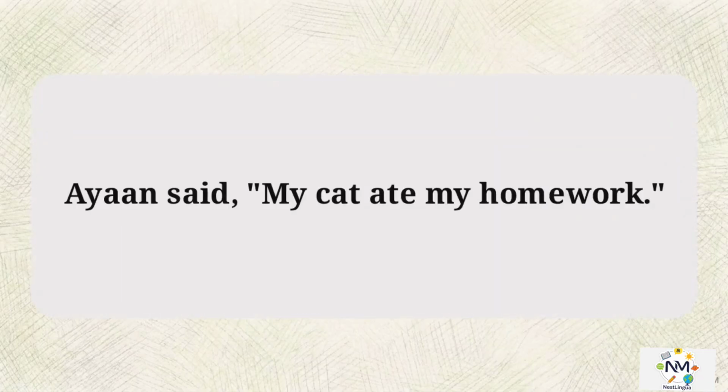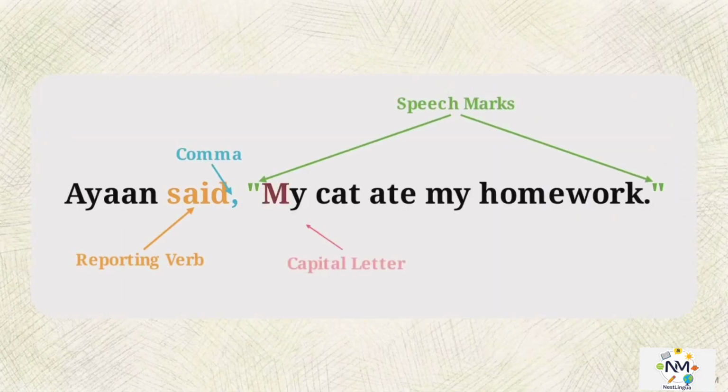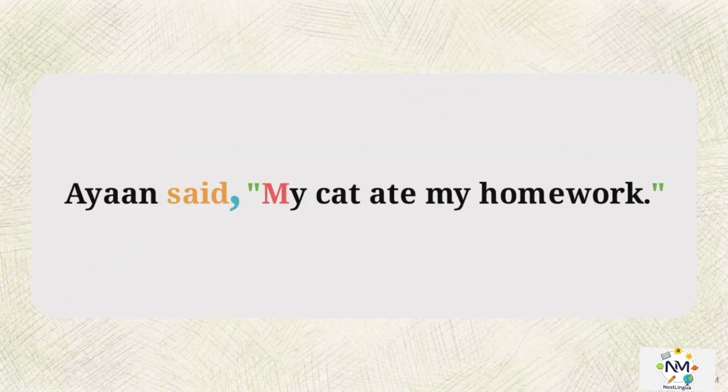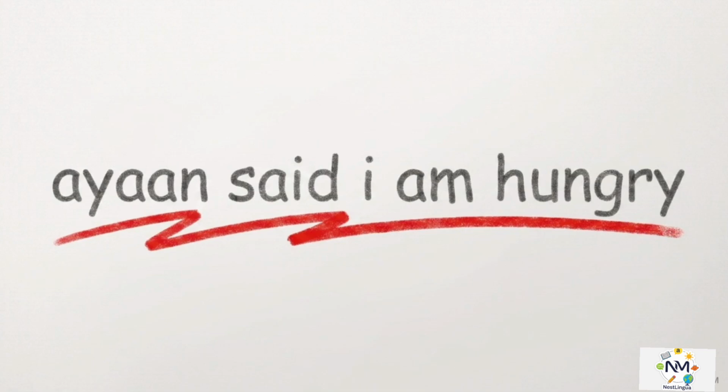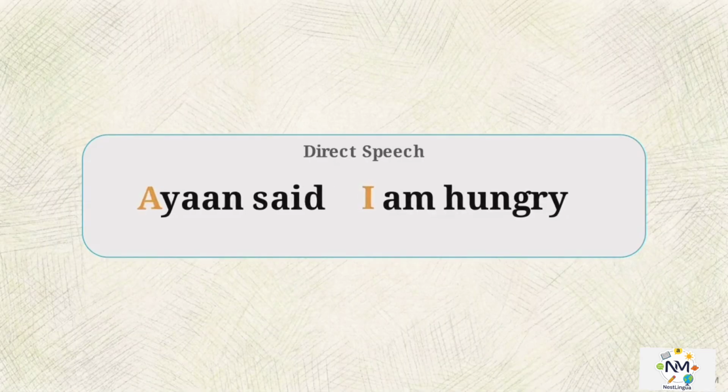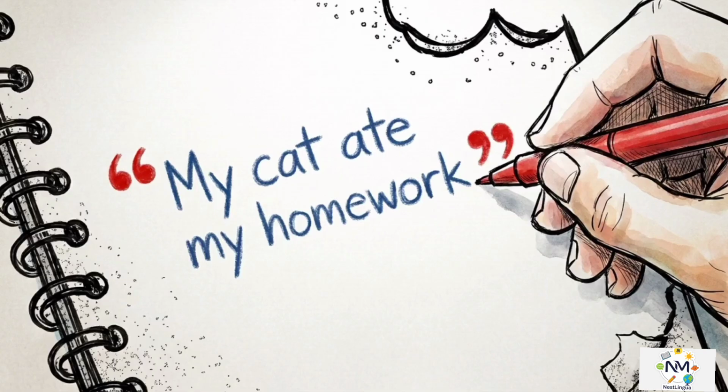Direct speech follows specific punctuation rules. To get it right, you need 4 components: reporting verb, comma, speech marks, and capital letter. Look at this unpunctuated sentence. Ayan said, "I am hungry." Without those markers, it's just a string of words. To turn it into direct speech, you have to place the comma and the quotes in their exact positions. These punctuation marks signal to the reader that the words are verbatim, an exact record.